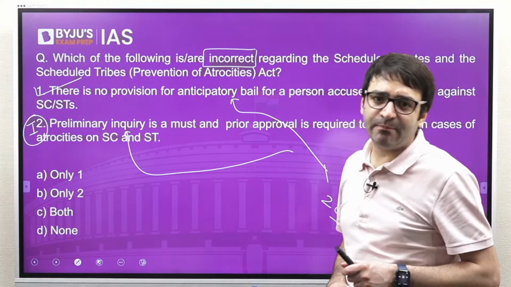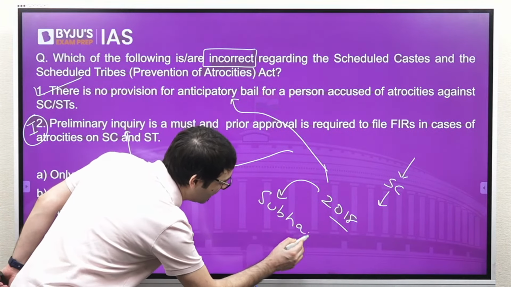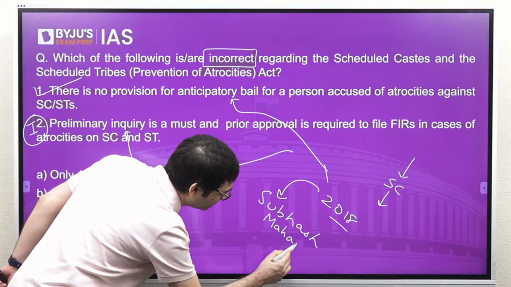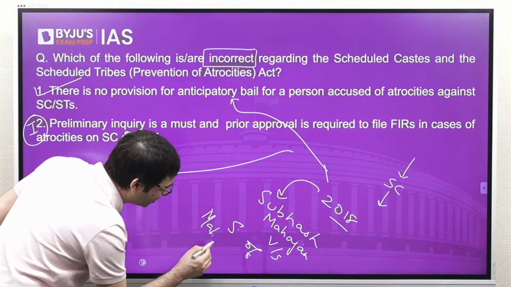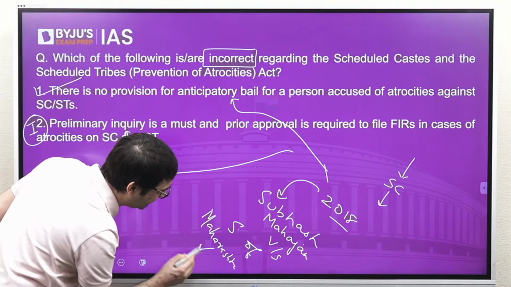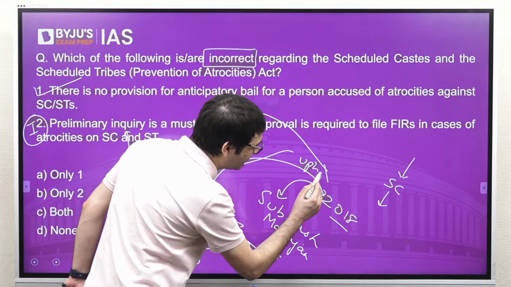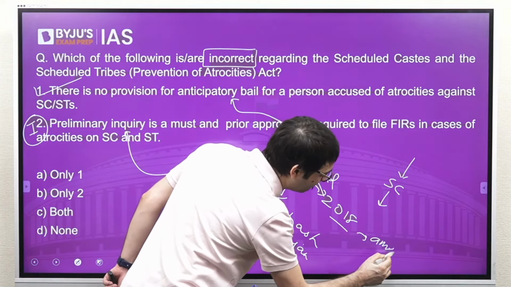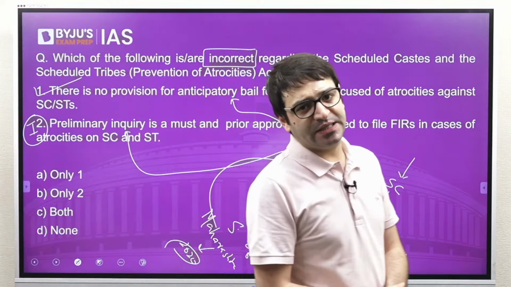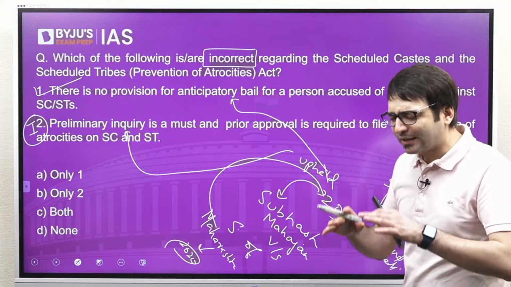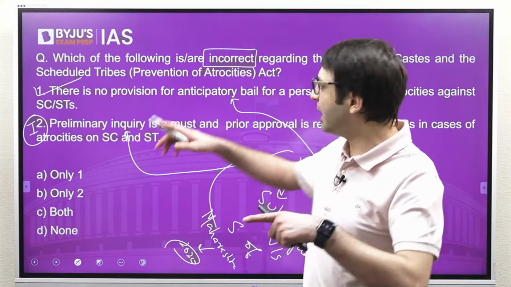And this 2018 amendment was further challenged in the Supreme Court in a case known as Subhash Mahajan versus State of Maharashtra. This judgment was given in the year 2020. The Supreme Court basically upheld these 2018 amendments, saying we don't have any issue with these amendments made by the Parliament, but in rarest of the rare cases, High Courts do have the power to give bail, but there is no anticipatory bail.